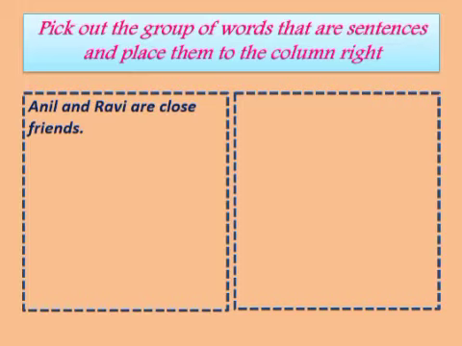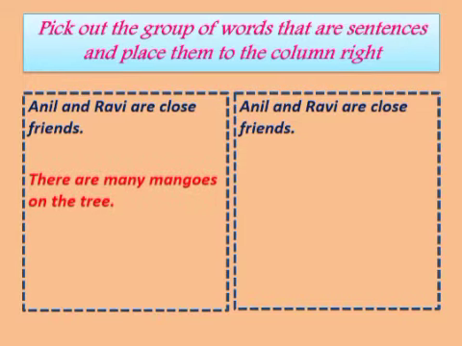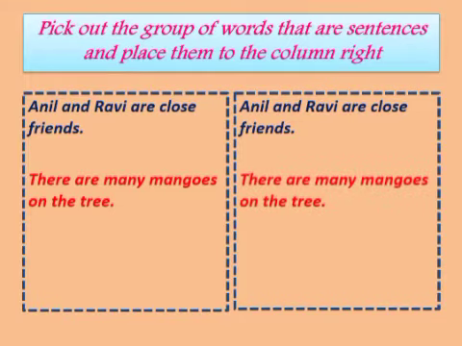That's why we can place this sentence in the right column. Let us see one more example. There are many mangoes on the tree. This is also a complete sentence as it starts with a capital letter and ends with a full stop. So, we will also place this sentence in the right column.